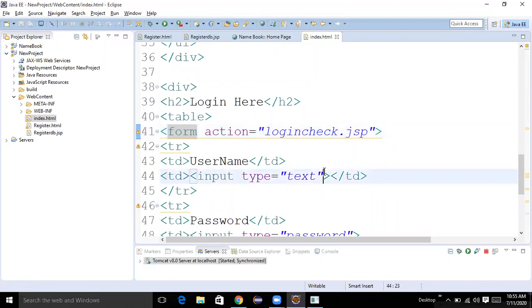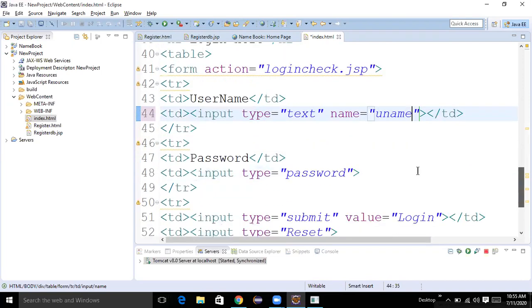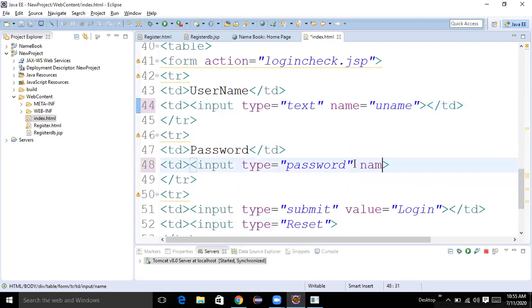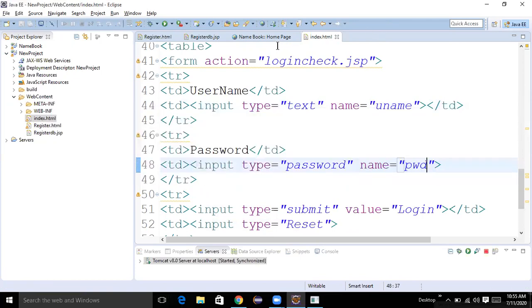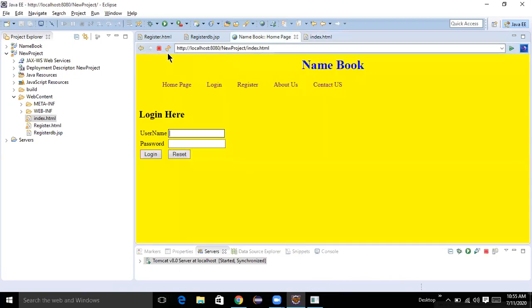And here we have not yet given the names for the fields. Name equal to uname or username, your wish. Anything you can take. Same for password. Name equal to, as a shortcut I am taking pwd. Then save. After saving, just refresh, and we have not yet written JavaScript.